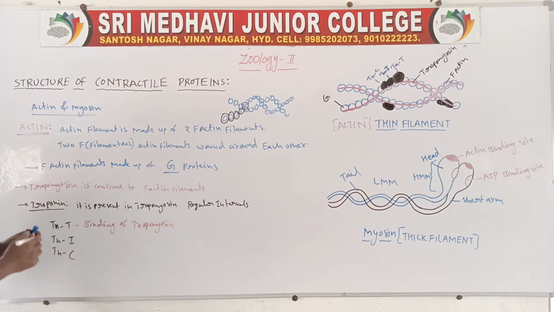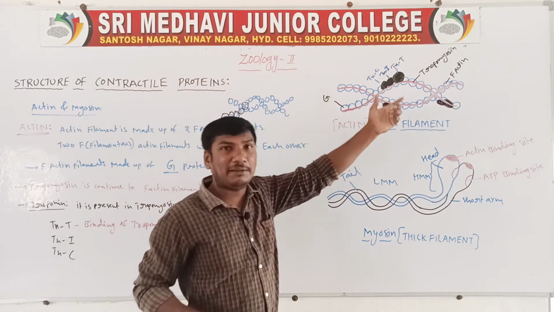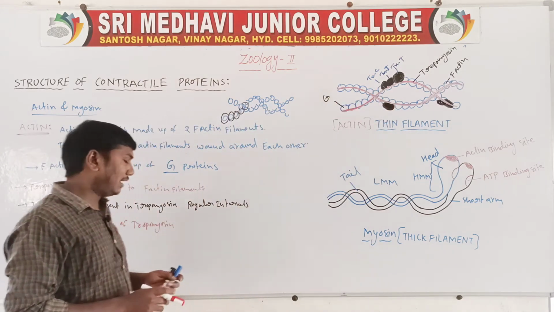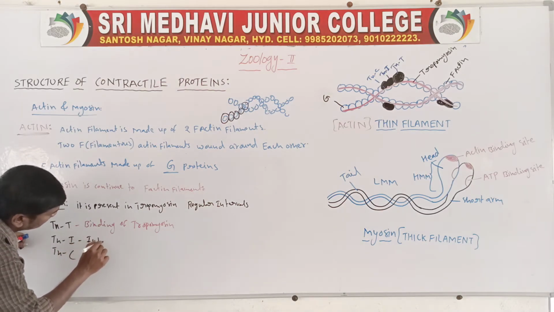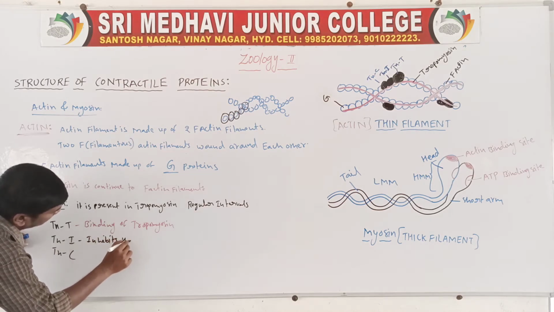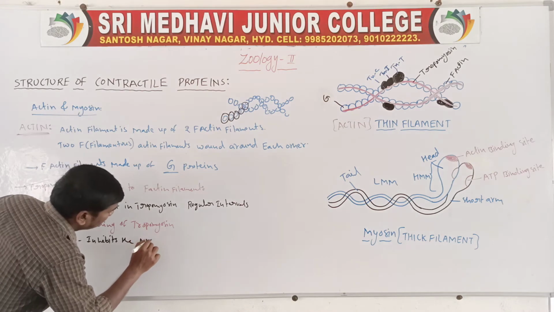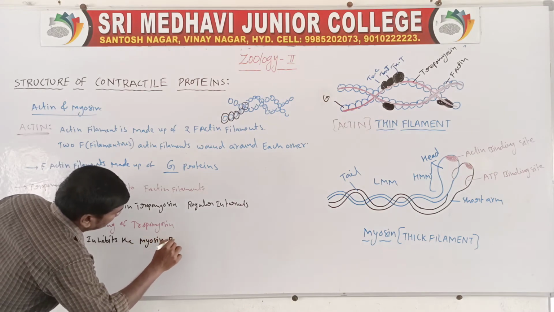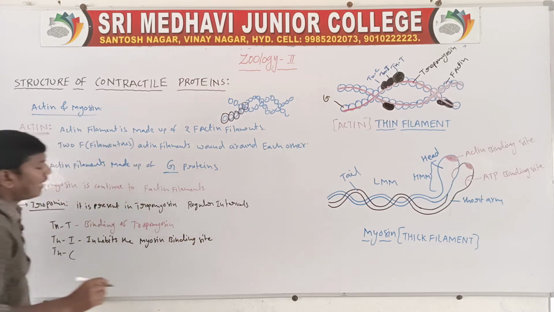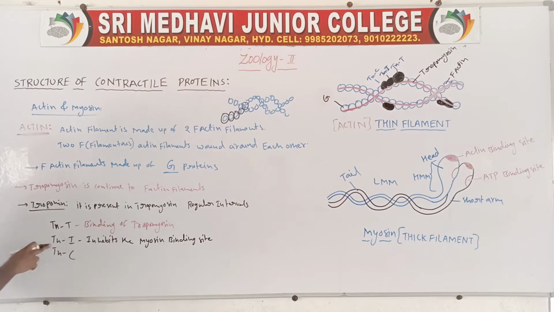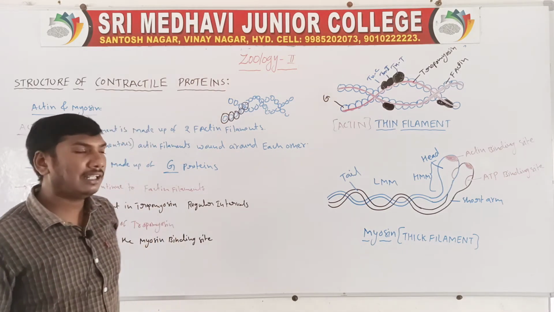Next, troponin I inhibits the myosin binding site.